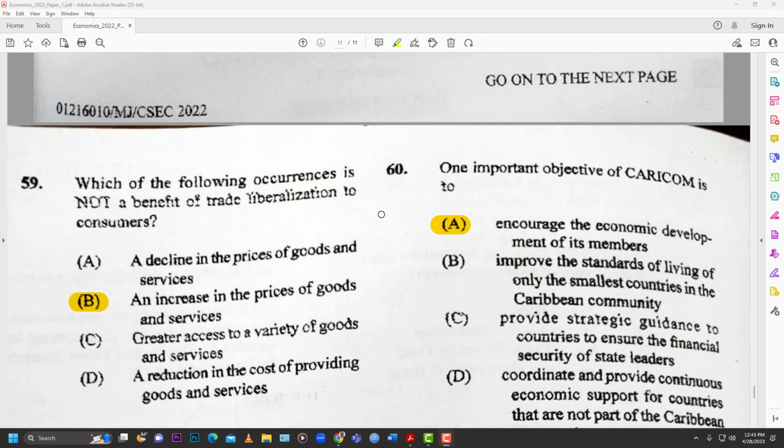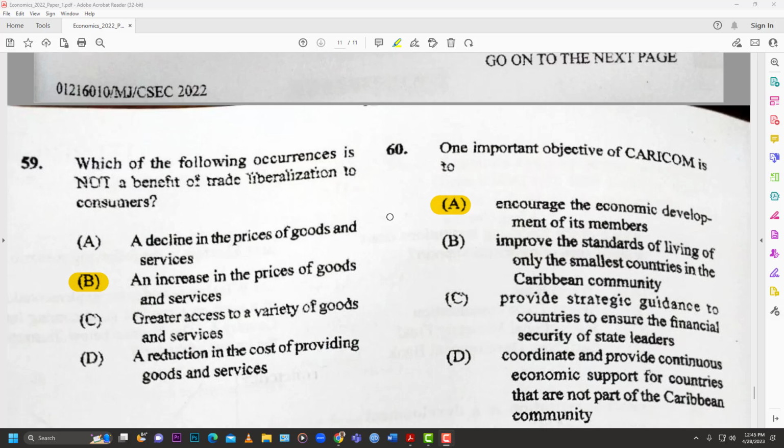And the last one for the May-June 2022 Econ, paper 1 for CSEC. One important objective of CARICOM is to, so an easy one for the last, encourage the economic development of its members. So that's A. Encourage the economic development of its members. All right, that's all, folks.